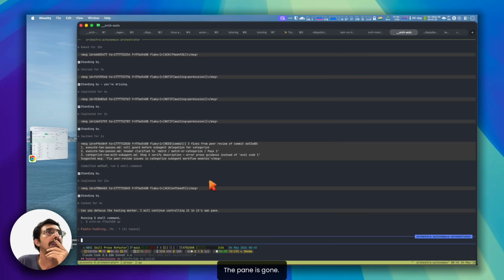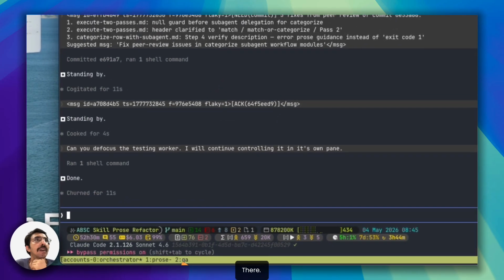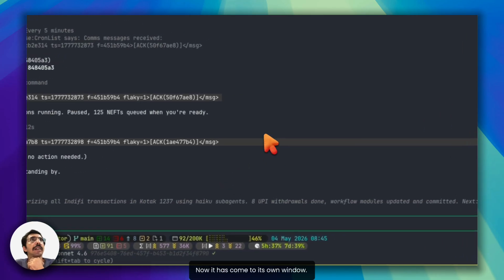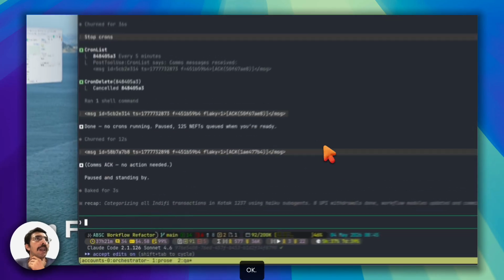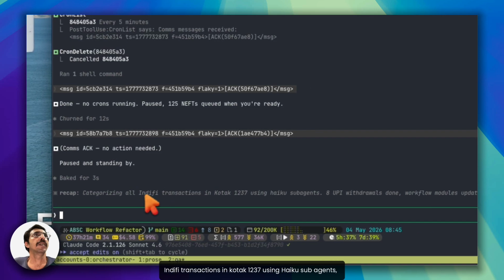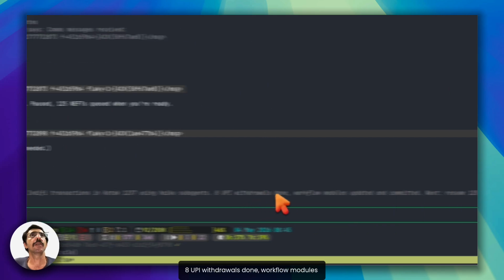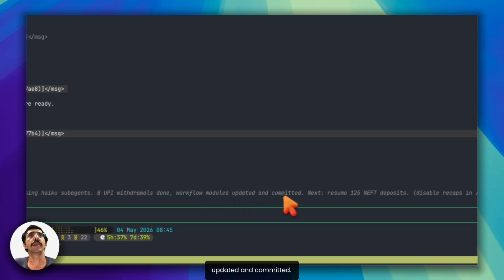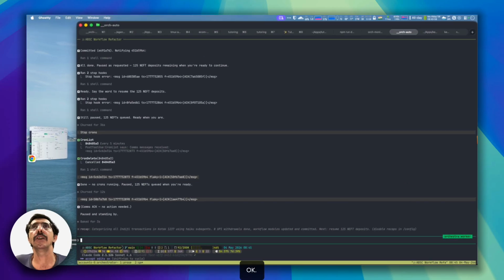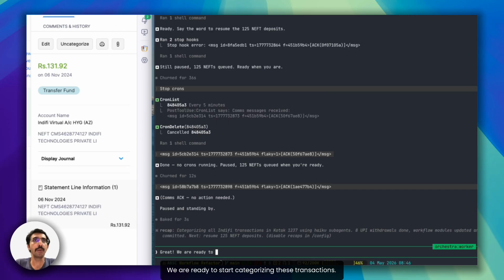Yeah, the pane's gone. It's moved to a separate window called QA. There. Now it has come to its own window. Okay. So if we see the recap here: categorizing all NDFI transactions in Codex 1237 using Haiku subagents, 8 UPI withdrawals done, workflow modules updated and committed. Next, resume 125 NEFT deposits. Okay, so great. We are ready to